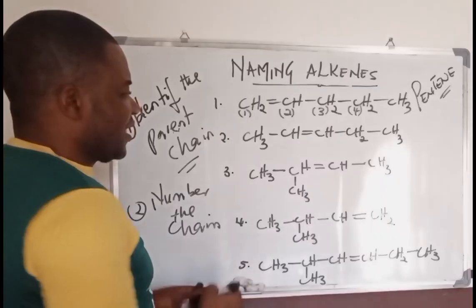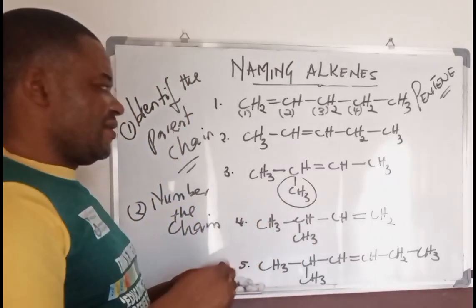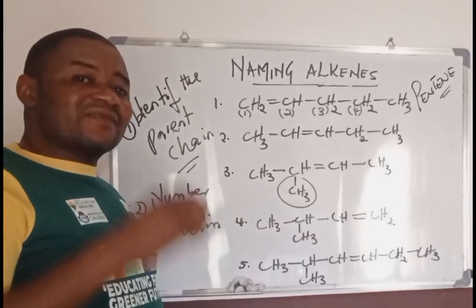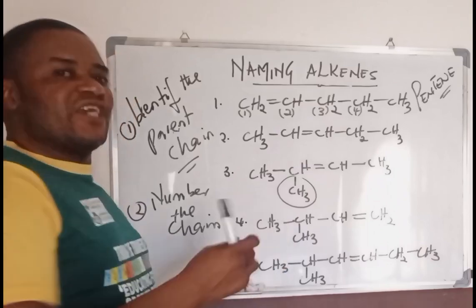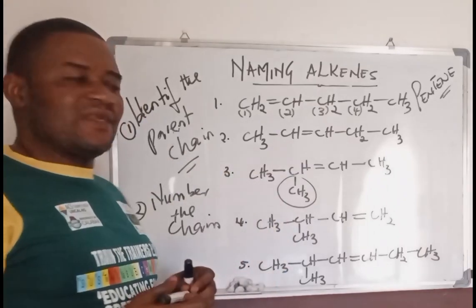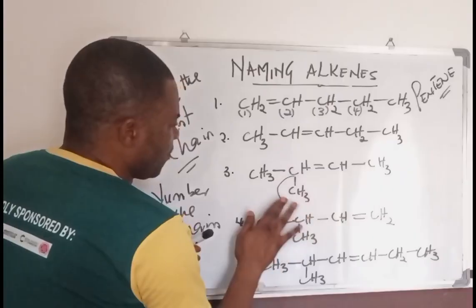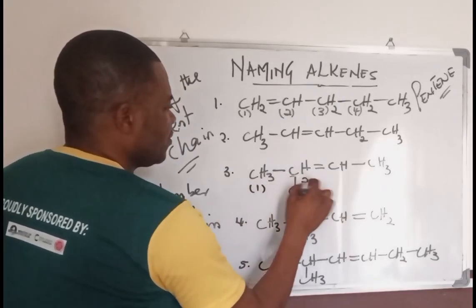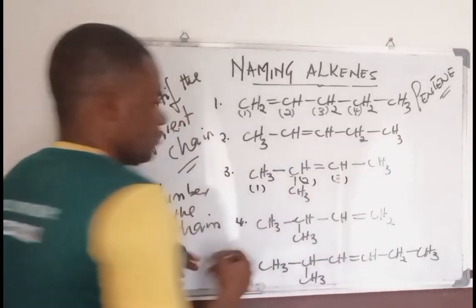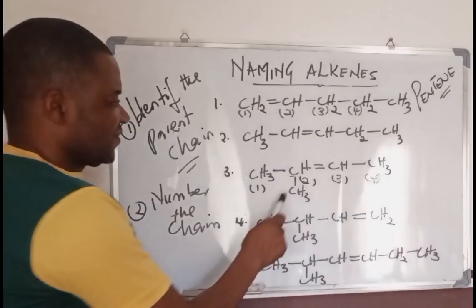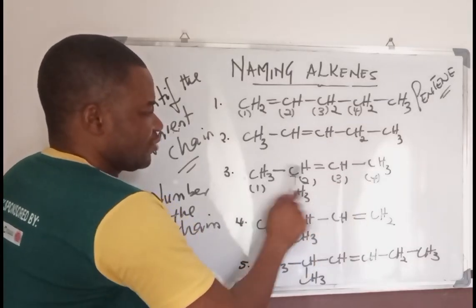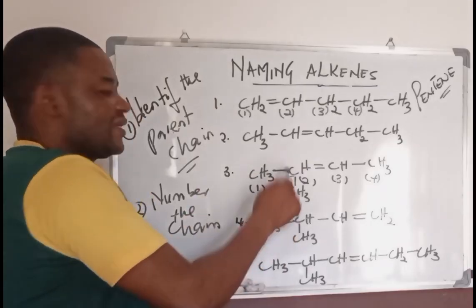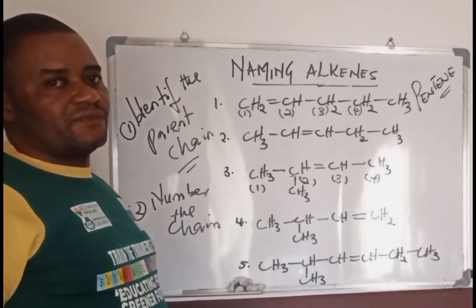In that case, you will start looking for any particular group that's attached to a carbon atom. The carbon atom that bears that attached group, it is from that end that you will start the numbering. Which means that if we are numbering this one, because its double bond is equidistant, we will start from here. 1, 2, 3, 4. That's what it means. This is because there are 2 here and there are 2 here. This is equidistant. We'll start numbering from the side that has a carbon atom that bears a methyl group, or any other group at all.